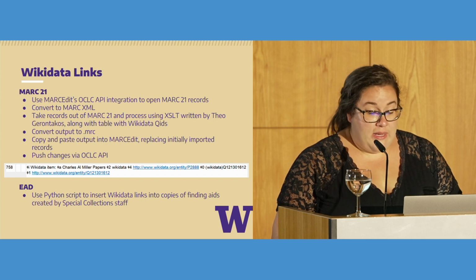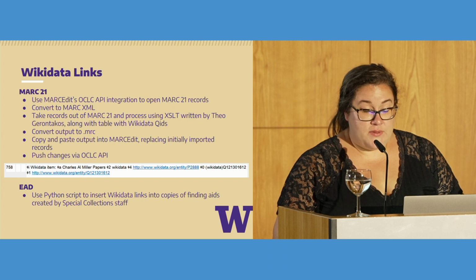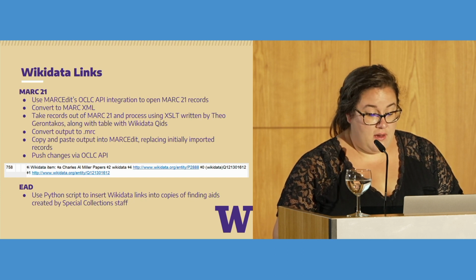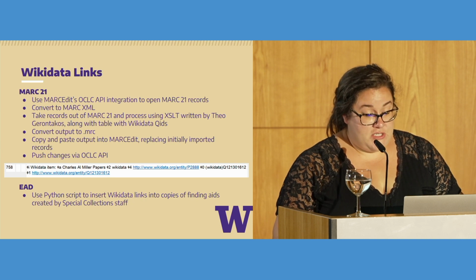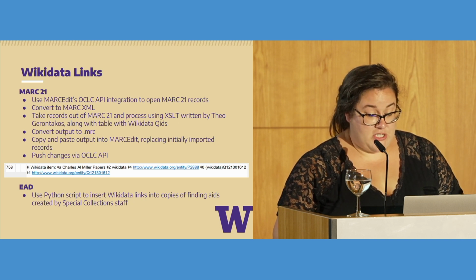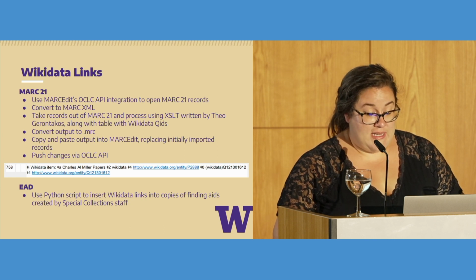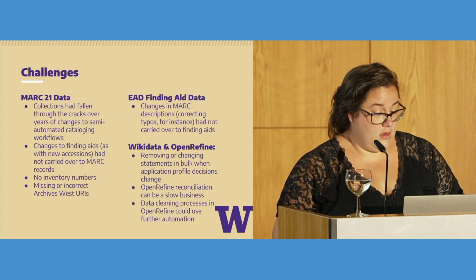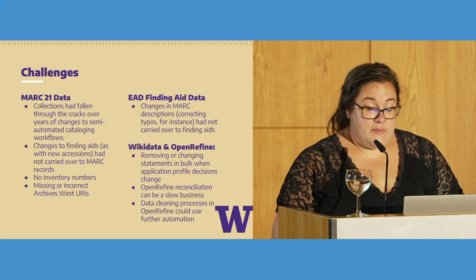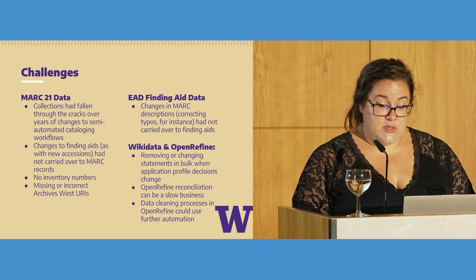We put links to Wikidata in new 758 fields in the MARC records using MarcEdit's OCLC API integration and an XSLT script. There's more detailed documentation on this workflow on our Wiki project page and GitHub repository. We used a Python script to insert the Wikidata URIs into the finding aids. And then here are some of the pain points we discovered during our project. We took these opportunities to improve our data and workflows where we could.